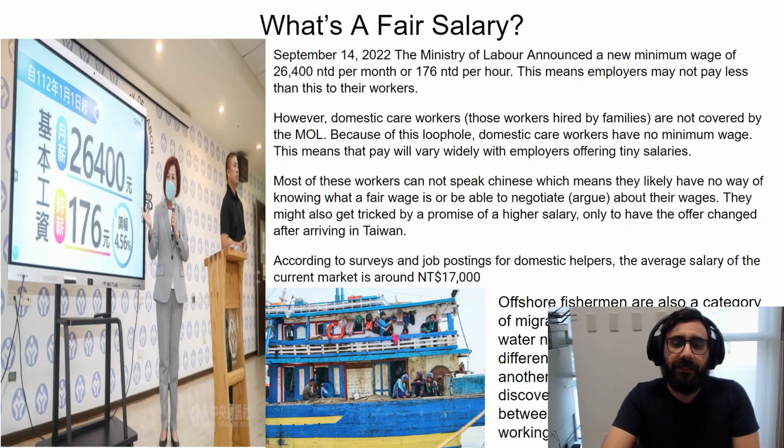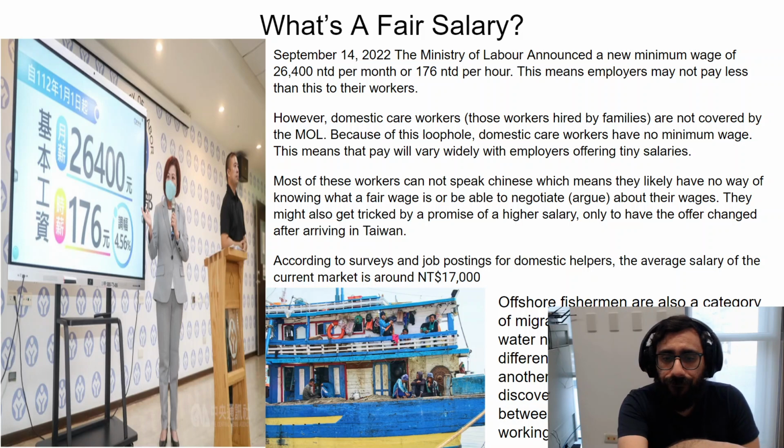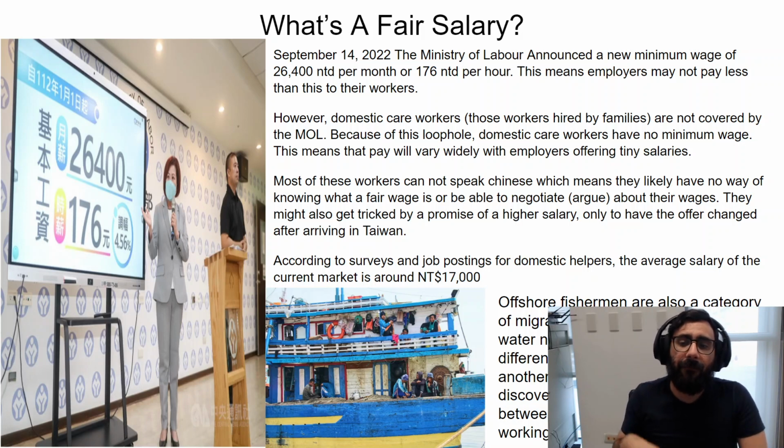According to some surveys and job postings about domestic helpers, the average salary in the current market for domestic helpers is only 17,000 NT dollars. That is much lower than the minimum wage. So only 17,000, and that's the average salary.